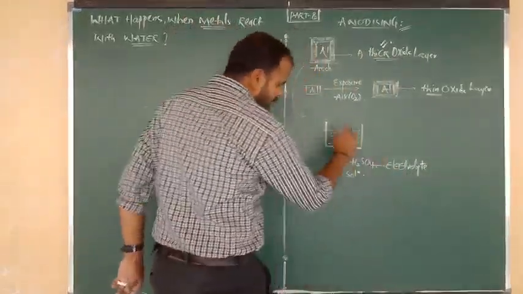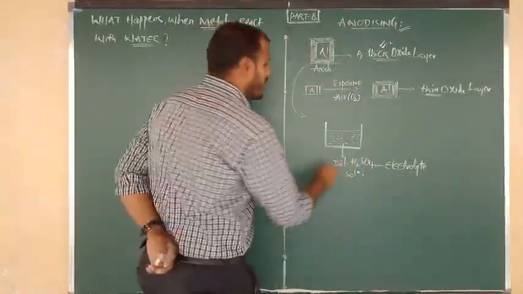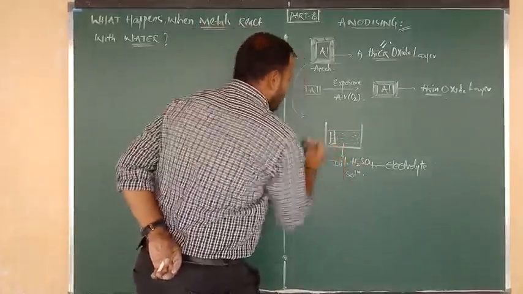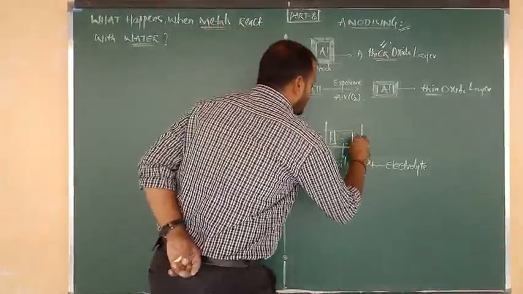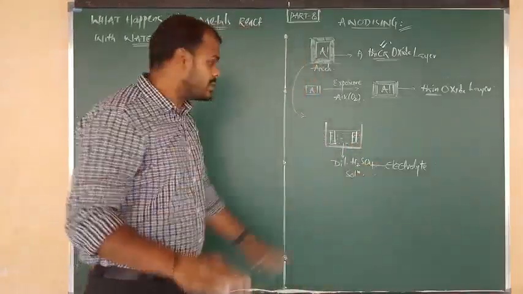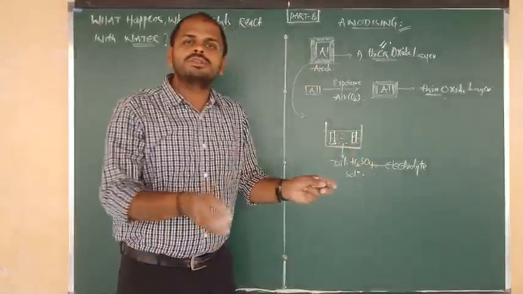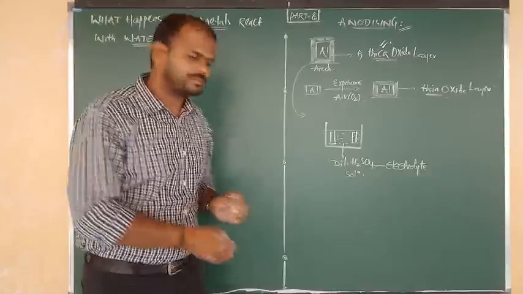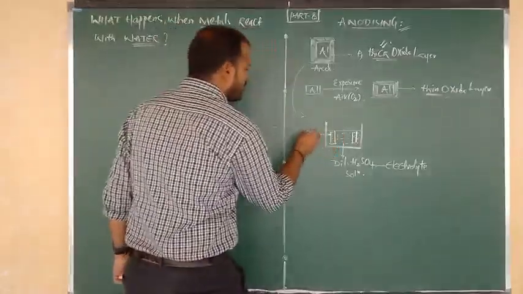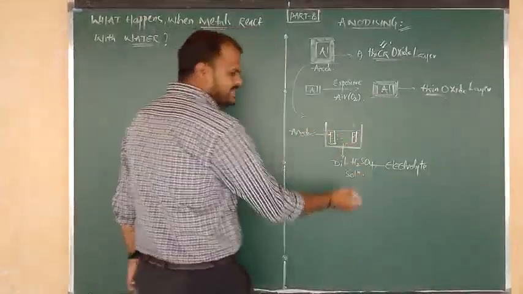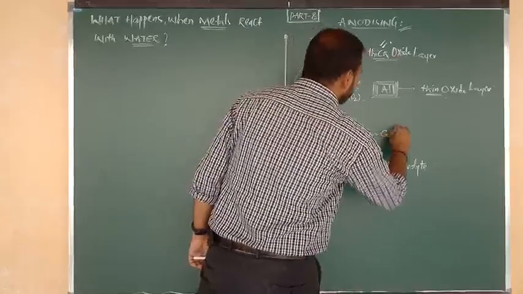Good. Now into that electrolytic solution, I am going to place two electrodes. One is anode and one more is nothing but what? Cathode. And suppose anode and cathode are both made of aluminum. Okay, it is an aluminum substance only, so it is going to act as anode, and the right side electrode is going to act as cathode.